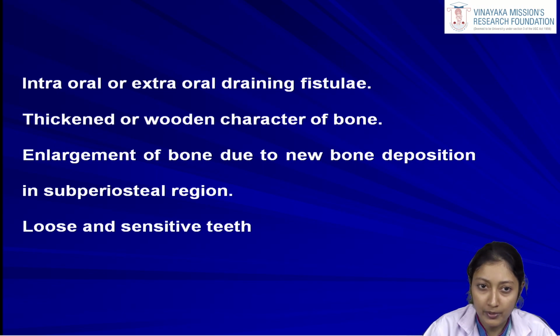So there will be the inflammation, which is now progressing towards an infection, the bone necrosis occurring, all the pus and all the amount of fluid developing. Now the pus has to escape from the marrow spaces outwards through some path. So that collection is trying to exit the bone through areas known as a sinus or the fistulae which are developing, so that the pus can be relieved or drained outwards. So intraoral or extraoral draining fistulae can be seen in case of a chronic suppurative osteomyelitis.